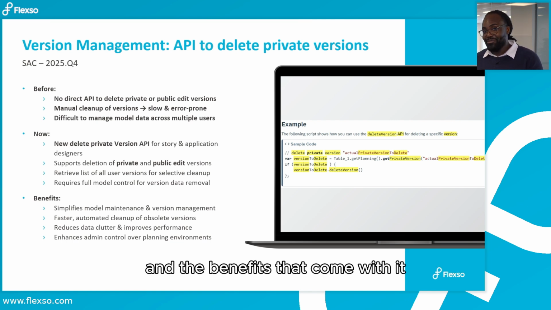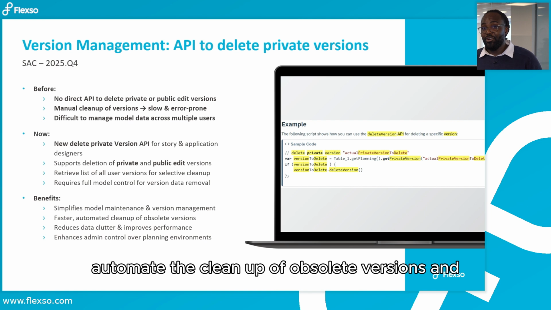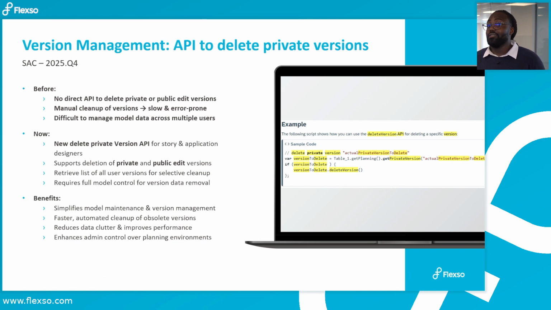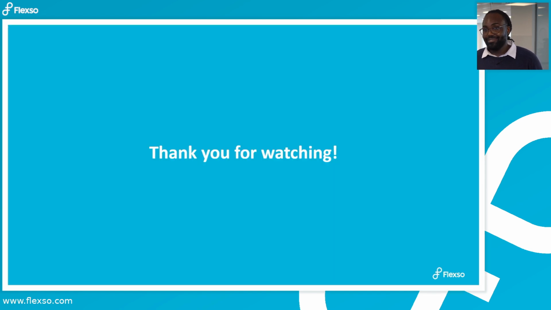And the benefits that come with it are simplified model maintenance and version management, faster automated cleanup of obsolete versions, and reduced data clutter and improved performance. And lastly, enhanced admin control over planning environments.